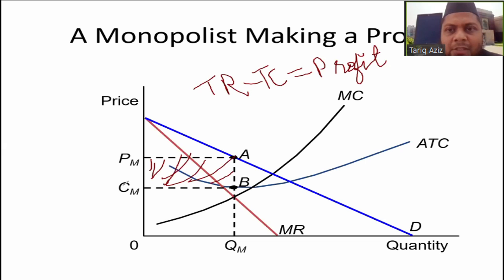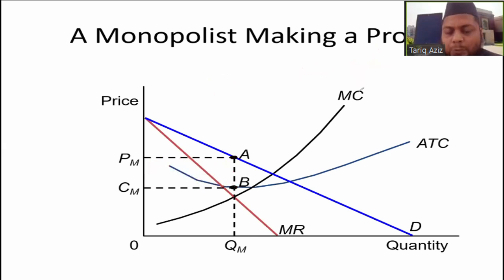So this whole region is the region of total revenue, and this region is for the cost. Why? Because this is the average cost point. If we subtract the cost from the revenue, that will give us profit. So the profit of the firm will be this region.